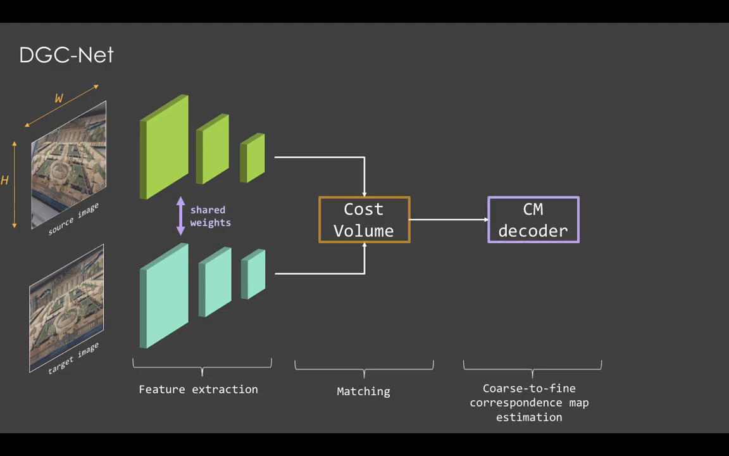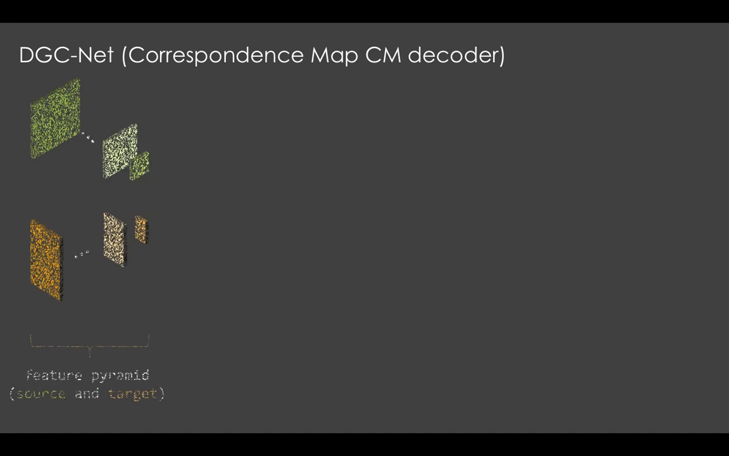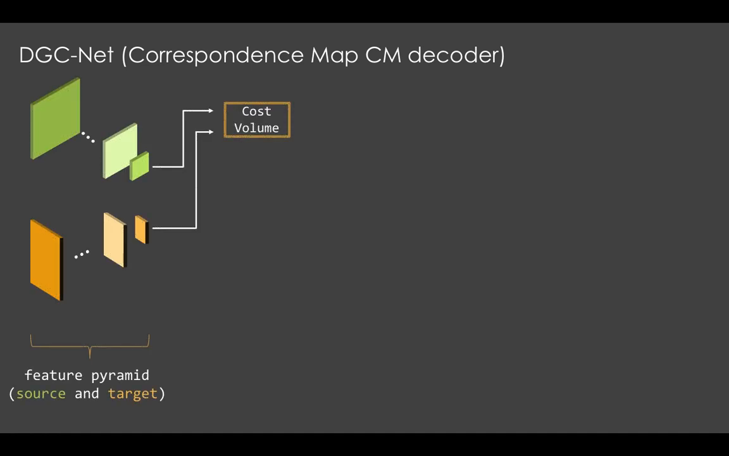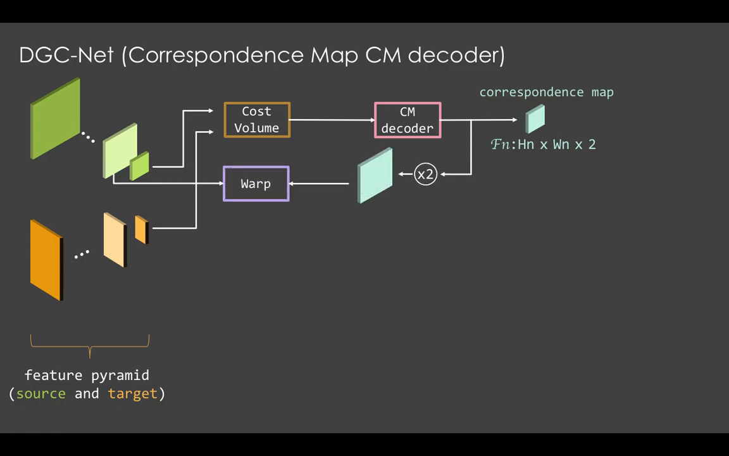The next step is coarse to fine correspondence map estimation. Once we create a feature pyramid of the source and target images and calculate the cost volume, we then feed this volume into a fully convolutional correspondence map decoder, which predicts a 2D correspondence field with the same size as the input features. We upsample the predicted map F by using bilinear interpolation and warp the features of the source image at the next level of the feature pyramid.